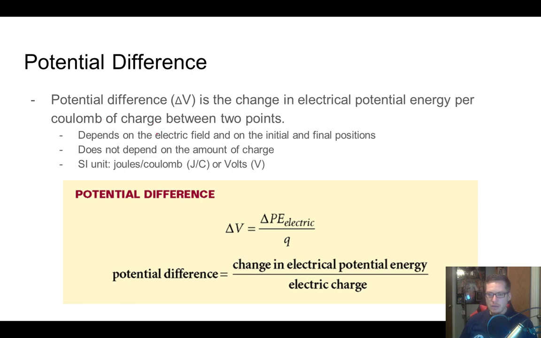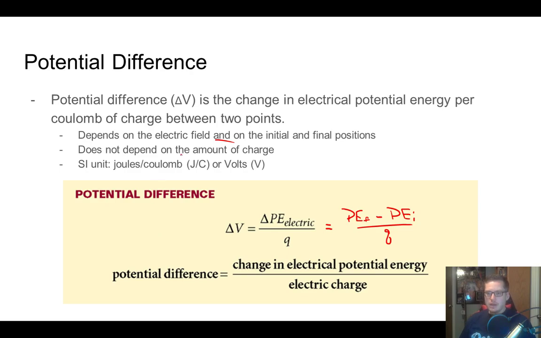Okay, and so essentially all we're doing is we're taking our change in potential energy due to the electric field divided by our charge. Okay, and so it'd be final minus initial. You can think about it this way, but this is the hard way: potential energy due to the electric field final minus potential energy initial over the charge Q, right? And you can calculate it that way if you have all the necessary information.